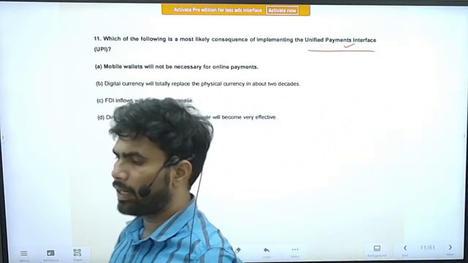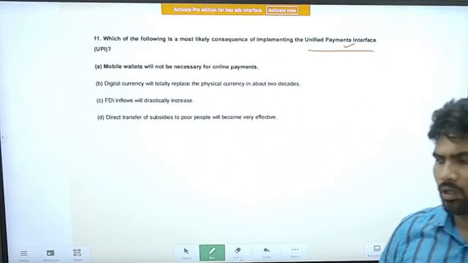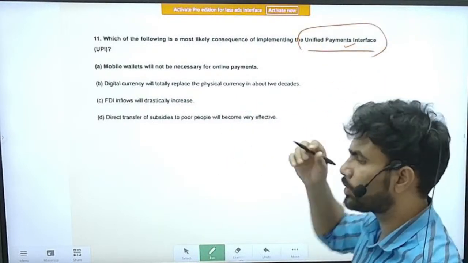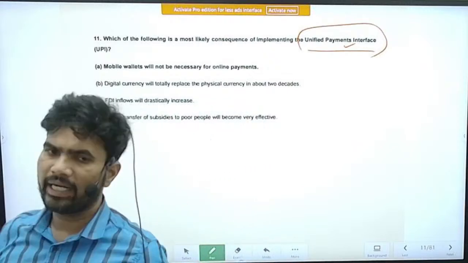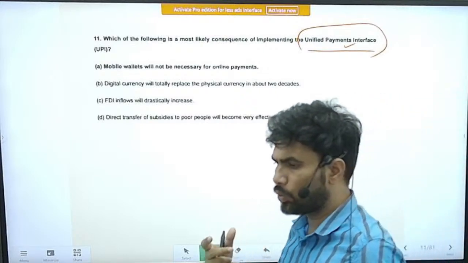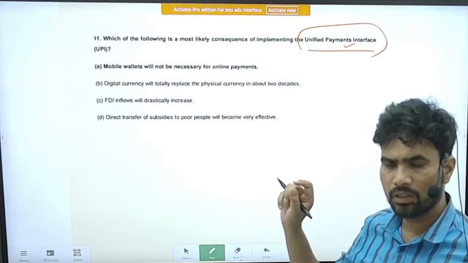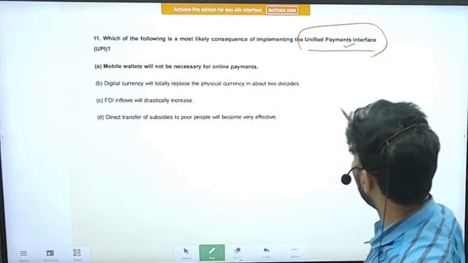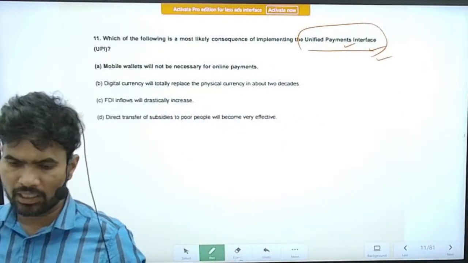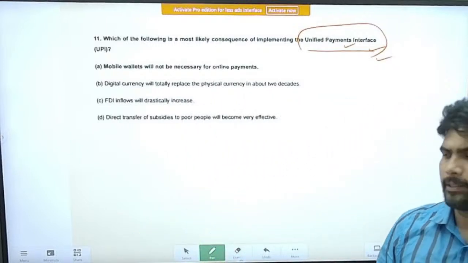Now all the private wallets, including Paytm, PhonePe, Google Pay, everything, have to use UPI only. Before that, it was not compulsory, right? Paytm for many years ran its own wallet and used its own interface. But around 2016, UPI was made compulsory for all transactions, especially wallet-related transactions.